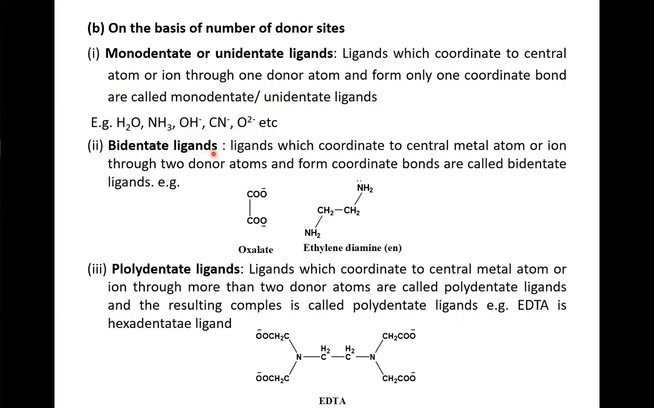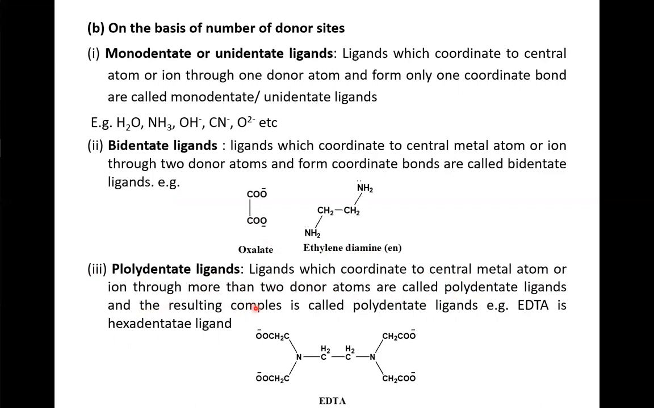Second, bidentate ligands. Ligands which coordinate to central metal atom or ion through two donor atoms and form coordinate bonds are called bidentate ligands. Example, oxalate and ethylene diamine. Then the last one is the polydentate ligands. Ligands which coordinate to central metal atom or ion through more than two donor atoms are called polydentate ligands, and